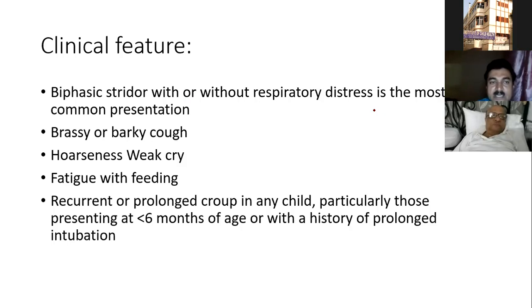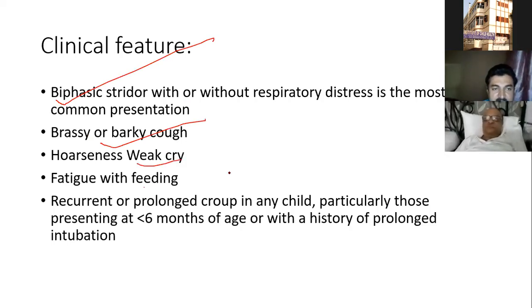Respiratory distress is the most common presentation. Biphasic stridor is a very important point to be noted, and there is a barking cough, hoarseness, weak cry, fatigue with feeding, recurrent illness. Particularly any child presenting at less than 6 months with a history of prolonged intubation. So history of prolonged intubation is very important. In OPD follow-up at 1 month or 2 months, if you hear any noise with the stethoscope, mild biphasic inspiration and expiration noise, just ask whether there is any history of NICU admission.